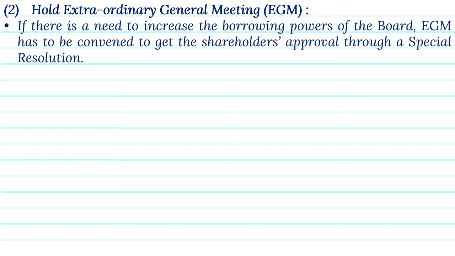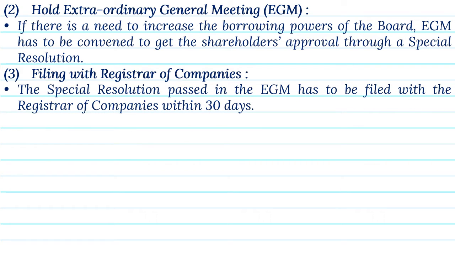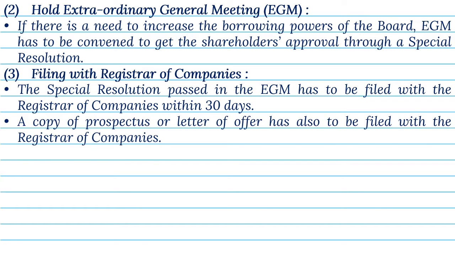2. Hold extraordinary general meeting, EGM. If there is a need to increase the borrowing powers of the board, EGM has to be convened to get the shareholders' approval through a special resolution. 3. Filing with Registrar of Companies. The special resolution passed in the EGM has to be filed with the Registrar of Companies within 30 days. A copy of prospectus, or letter of offer, has also to be filed with the Registrar of Companies.